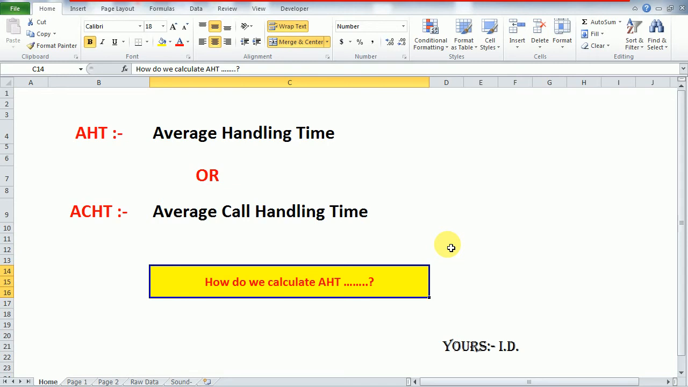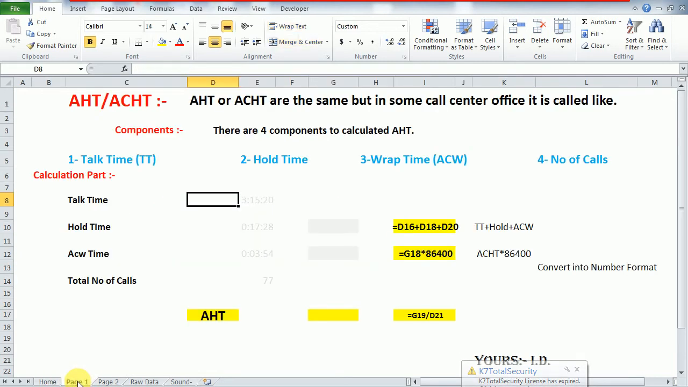So AHT or ACHT is the same thing. In some companies it is called ACHT and in some companies it is called AHT. AHT means average handling time, or average call handling time. If I give one statement about ACHT, the total average time to take a particular call is called ACHT. So I'm telling you in brief about ACHT.